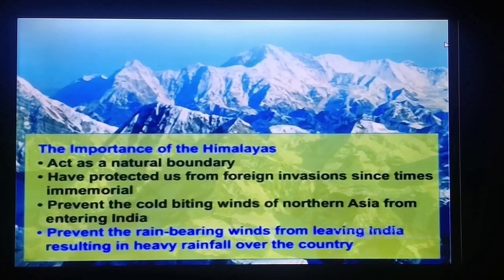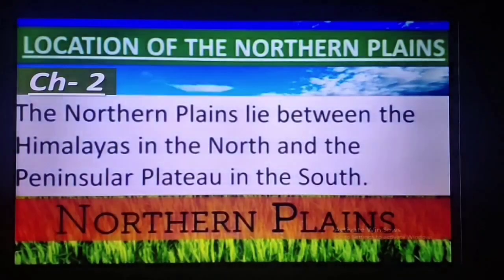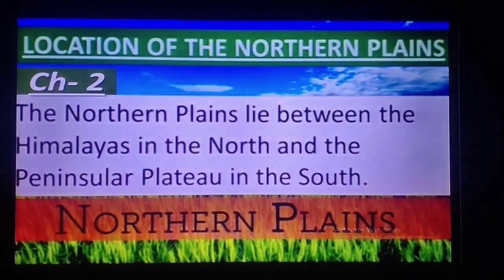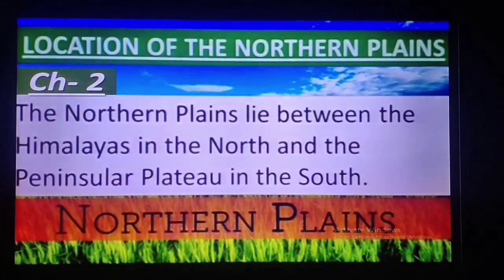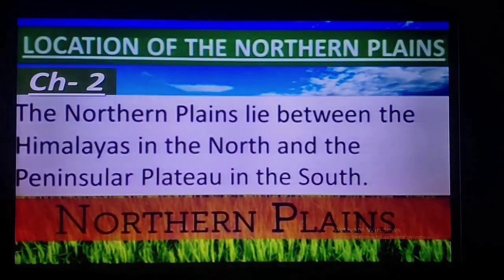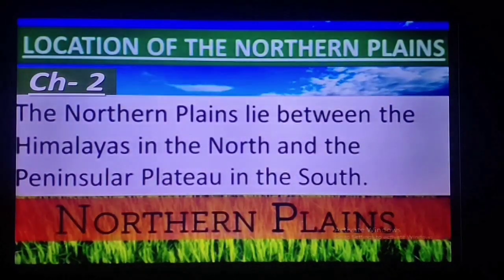So this is the outline of the first lesson, Northern Mountains. Now we are going to know the main points of the next lesson, that is Northern Plains. Let's start with it. Now we'll see the location of the Northern Plains. This is our second lesson. In this, whatever we have learned, we are going to see the outlines on which you have to focus more.